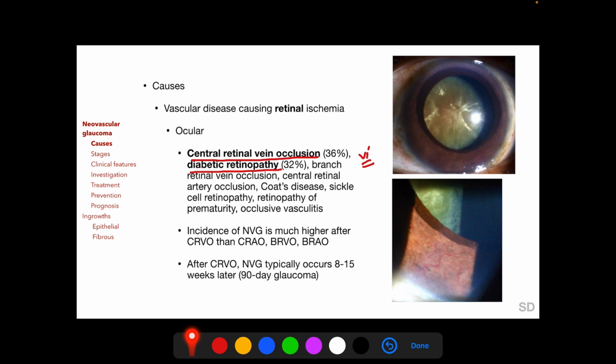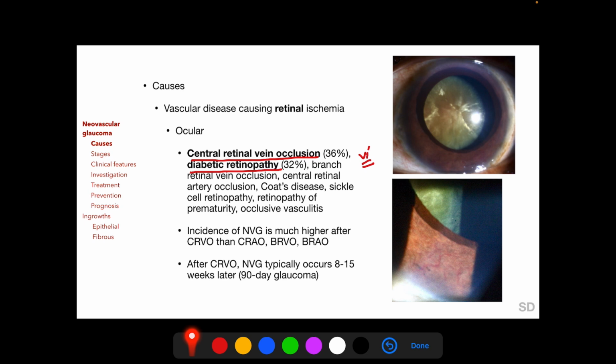Other retinal vascular diseases such as branch retinal vein occlusion, central retinal arterial occlusion, Coats disease, sickle cell retinopathy, retinopathy of prematurity, and occlusive vasculitis can all lead to significant retinal ischemia causing neovascularization of the anterior segment.